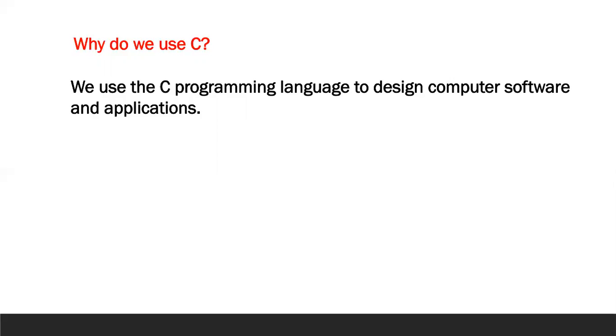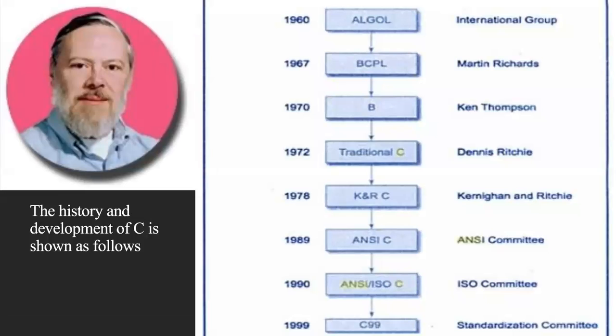Everything from microcontrollers to operating systems is written in C since it is very flexible and versatile, allowing the maximum control with minimum commands. Now let us see the history of C. The history and development of C is as shown in this figure. The root of all modern languages is ALGOL, which was introduced in the early 1960s. ALGOL was the first computer language to use the block structure. ALGOL gave the concept of structured programming to the computer science community.